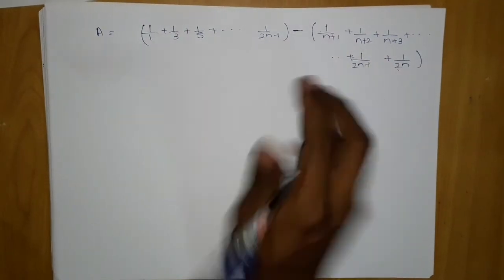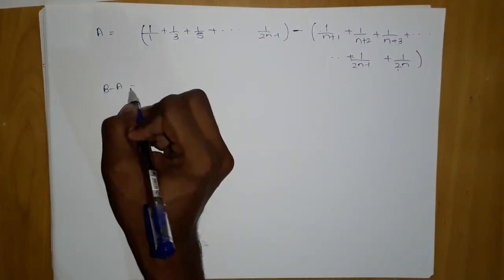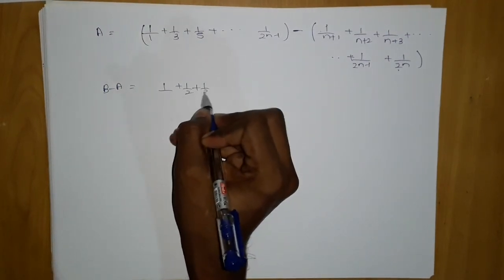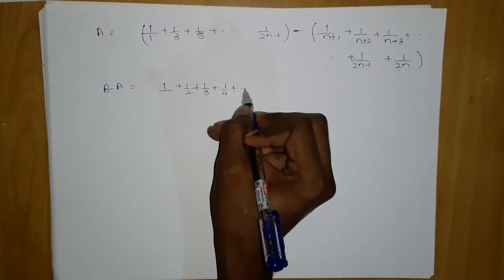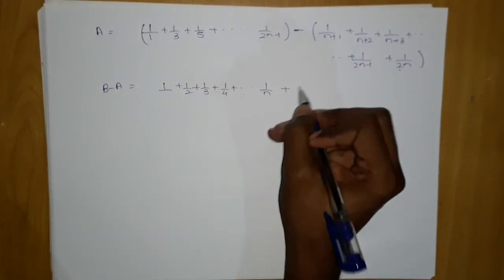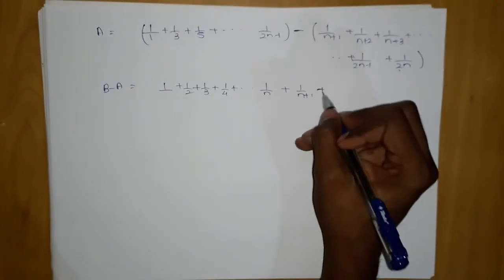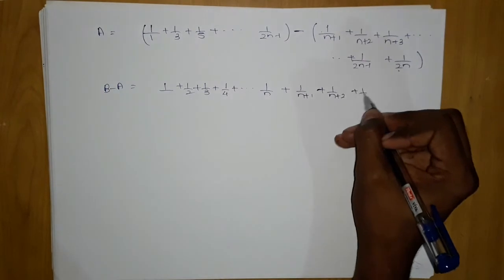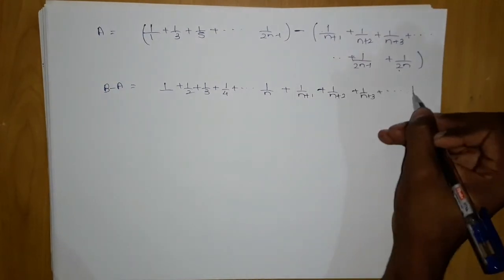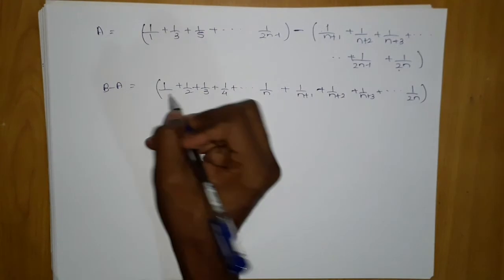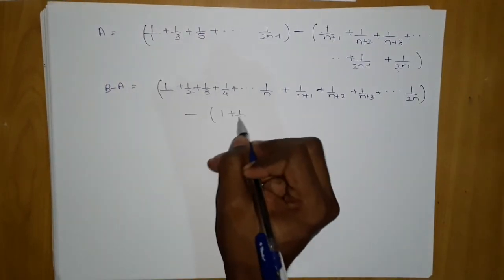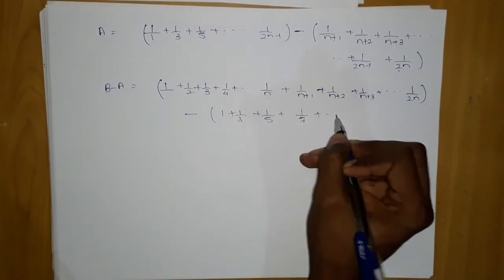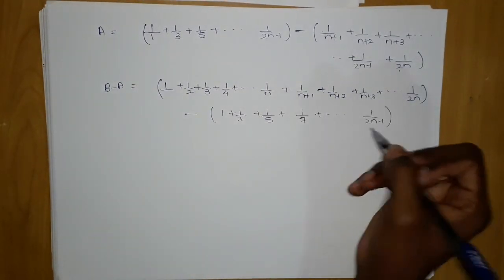To do that, we should do b minus a. So b minus a will give us 1 plus 1 upon 2 plus 1 upon 3 plus 1 upon 4 and so on till 1 upon n, added with 1 upon n plus 1, 1 upon n plus 2. It was ending at 1 upon n, and this starts from n plus 1, n plus 3 and so on till 1 upon 2n. Now what will be subtracted? Minus all the odd terms, 1 upon 3, 1 upon 5, 1 upon 7 and so on till 1 upon 2n minus 1. All those terms are subtracted.